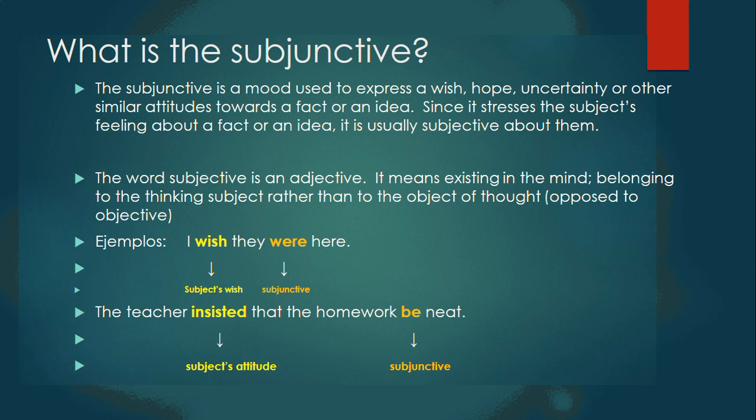Examples. I wish they were here. I wish, and the subjunctive is were. The teacher insisted that the homework be neat. That's the subject's attitude, and be is the subjunctive.